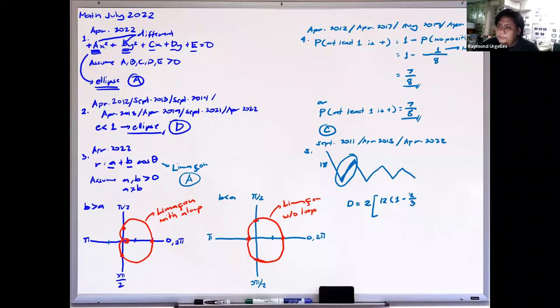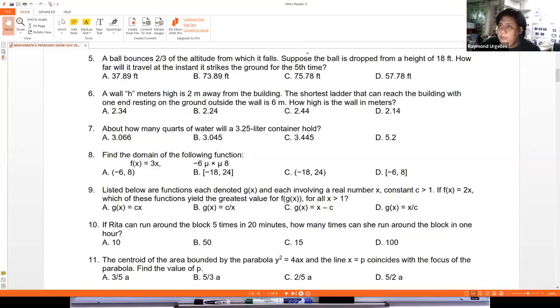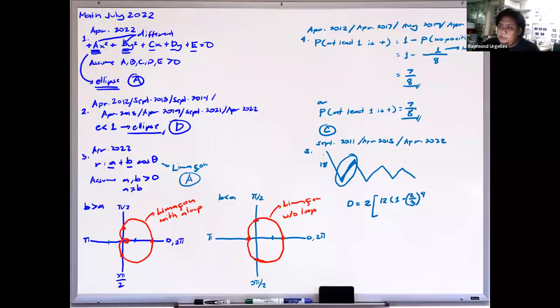So this is 2/3, and this is only for 4 times, because the question asks for the 5th time. The first 18 feet is the first time of our bounce, so it is not included in the count. That is why we only count 4. Then this is divided by 1 minus 2/3.